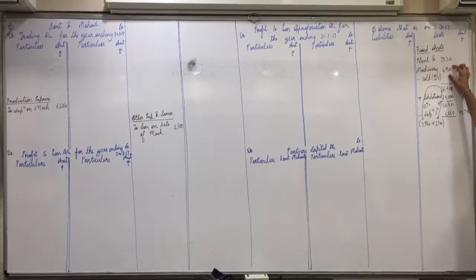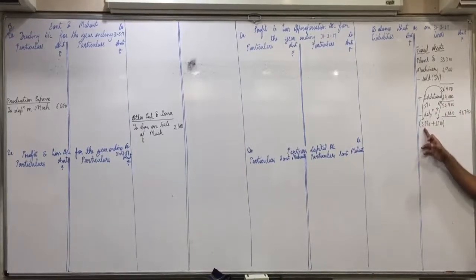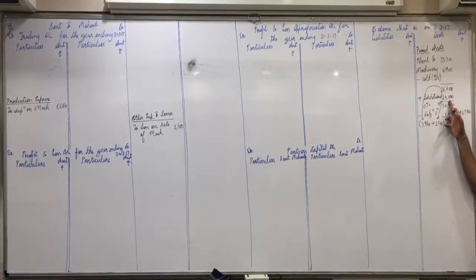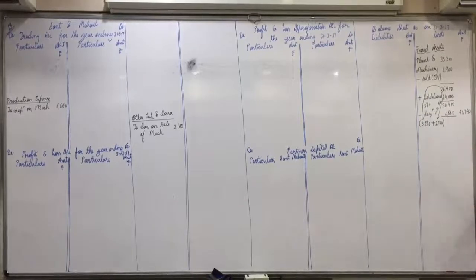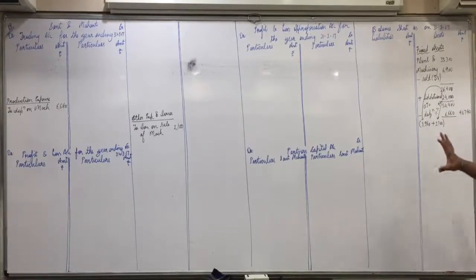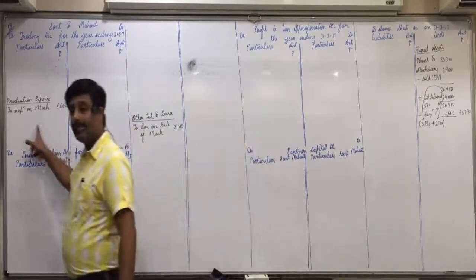When do we sell the 6,900? At the beginning, so no depreciation on that. The remaining 26,400 you use for the full year, so 26,400 at 15% is 3,960. 24,000 is purchased on 1/7/16, so July to March: 24,000 into 15% into 9 by 12 is 2,700. This is the total depreciation. Is it a trading firm or a manufacturing firm? How do you identify it's a manufacturing firm? Factory expenses are given. So in this question, the depreciation of machine will come in the trading account on the debit side.